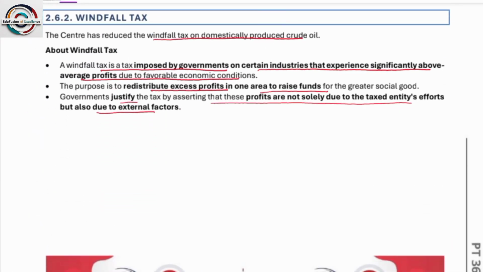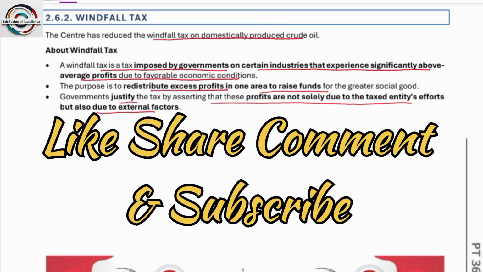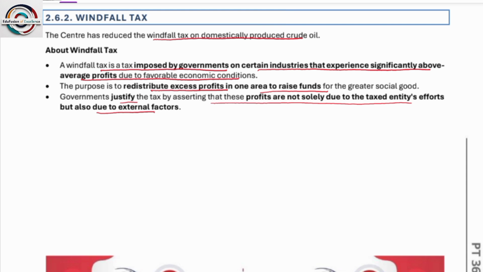Next is windfall tax. Now, what is windfall tax? The center has reduced the windfall tax on domestically produced crude oil. So, what is windfall tax? See, due to a sudden change in structure, the investor or the manufacturer may earn a huge amount of profit or abnormal profit. In this situation, to counter the inflation that might arise, the government charges windfall tax, meaning a sudden increase in tax. Windfall tax is a tax imposed by the government on certain industries that experience significantly above average profit due to favorable economic conditions.